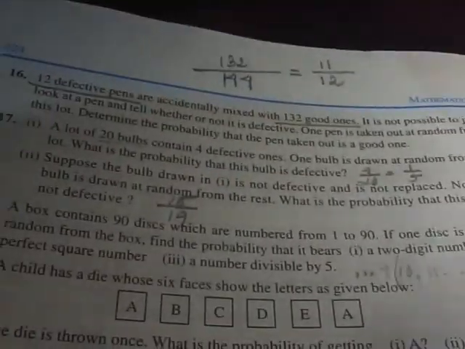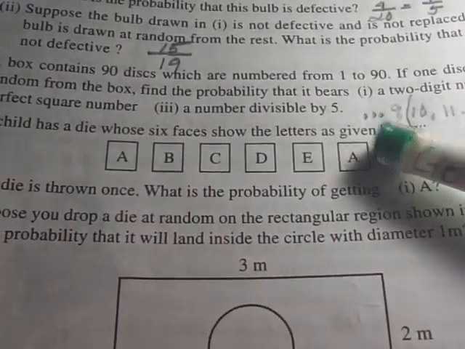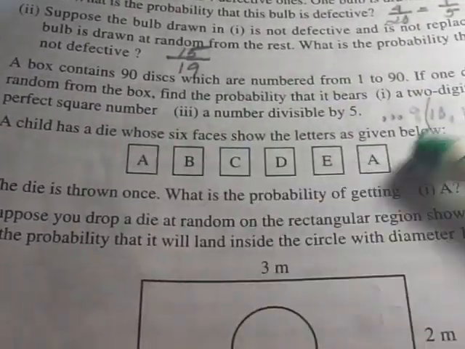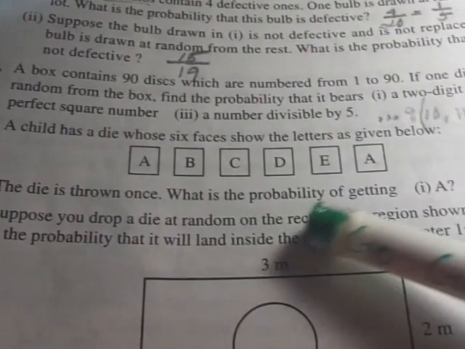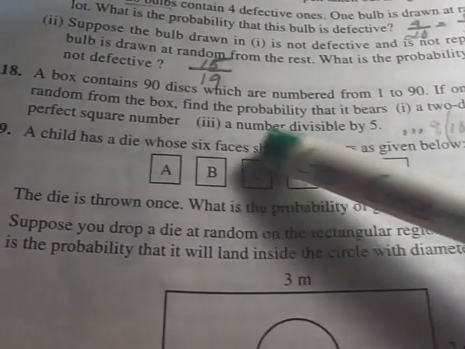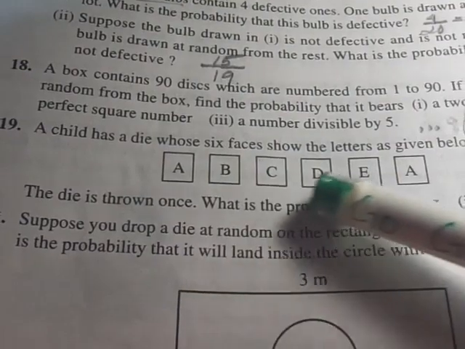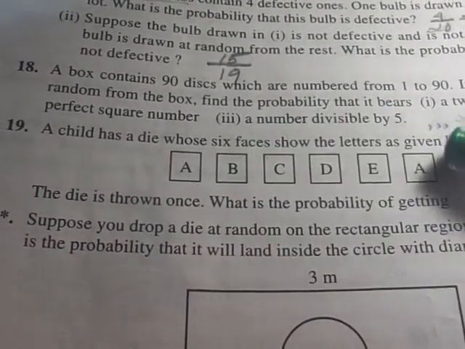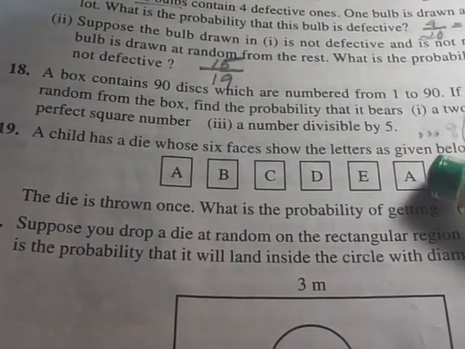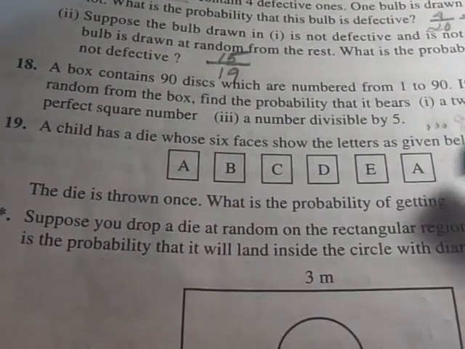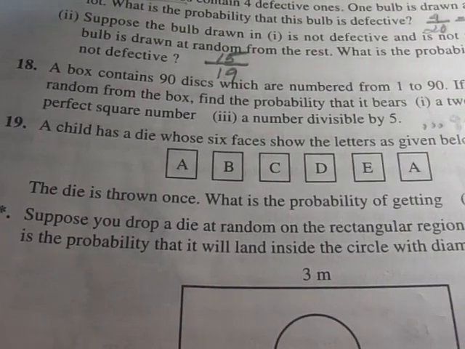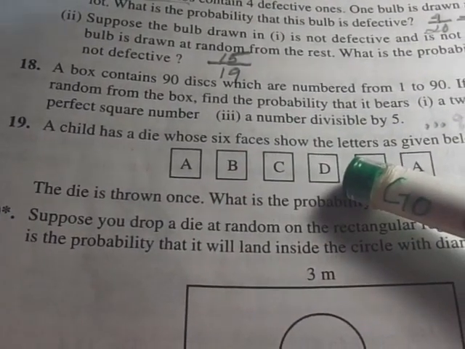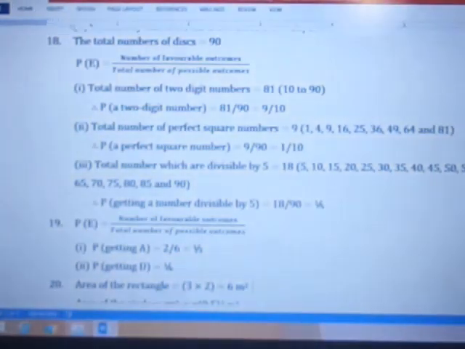So the probability of getting A. How many possible outcomes are there? We can say 6 are there: A, B, C, D, E, A. So the possible number of outcomes is 6. Out of these 6, how many are favorable to A? That means 2, the last one and the first one. So the answer will be 2 by 6. Probability of getting D: how many are D? Only 1. So 1 by 6.